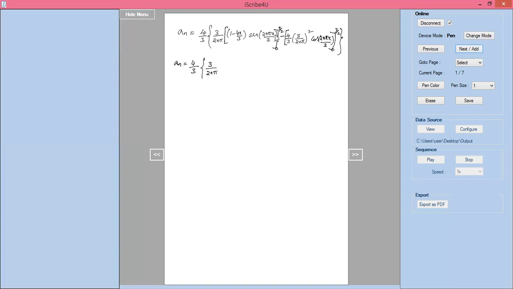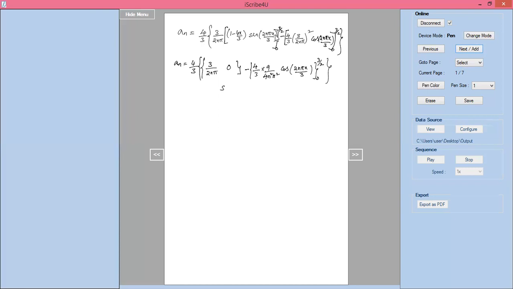Already we know this term is 0, minus 4 by 3 into, one more bracket, 4 by 3 into 9 divided by 4n²π² into cos of 2nπx divided by 3, with limit 0 to 3 by 2.